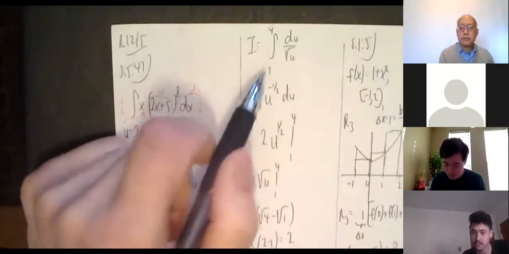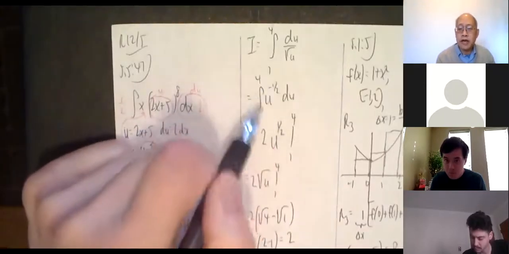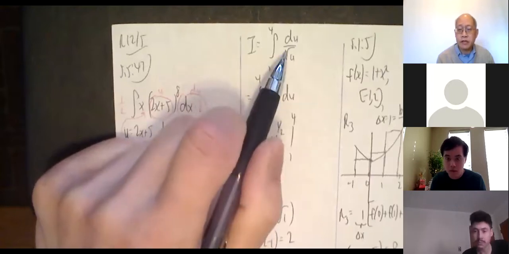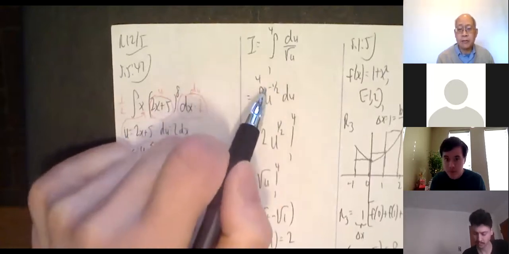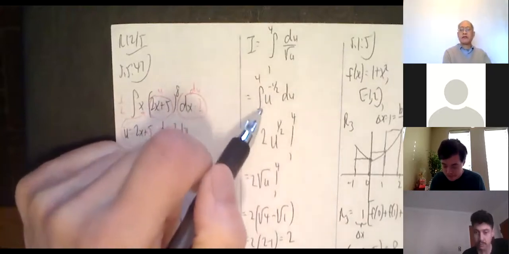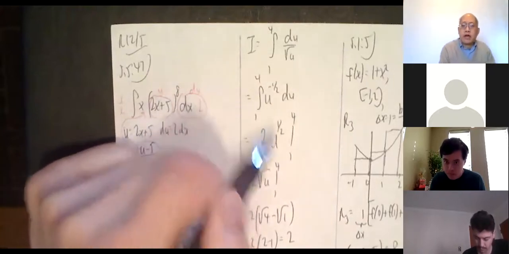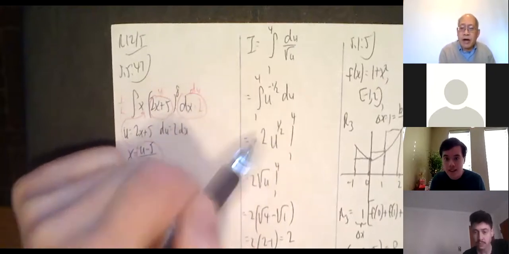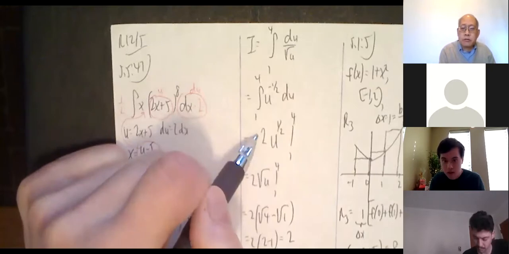Okay. So this is u to the -1/2 du. 1/2 because it's a square root, negative because it's in the denominator. So we played this game before. The integral of u to the negative half is u to the 1/2 divided by 1/2. Divided by half means multiplied by 2.